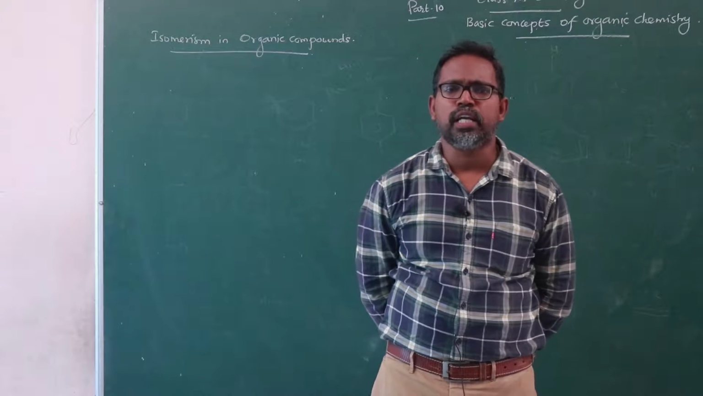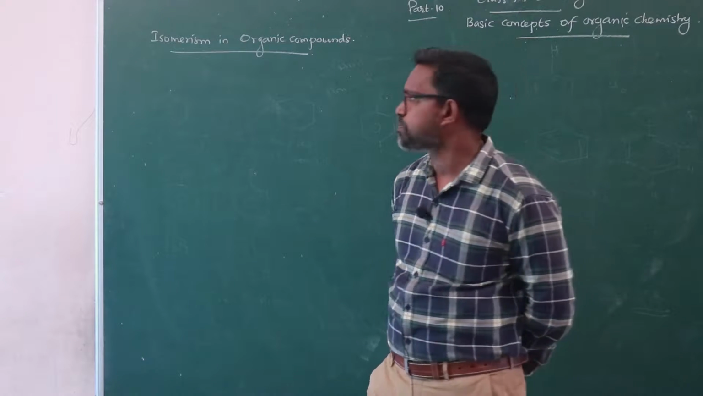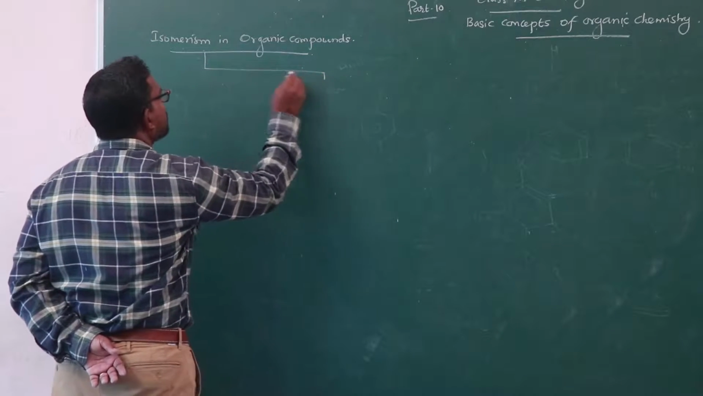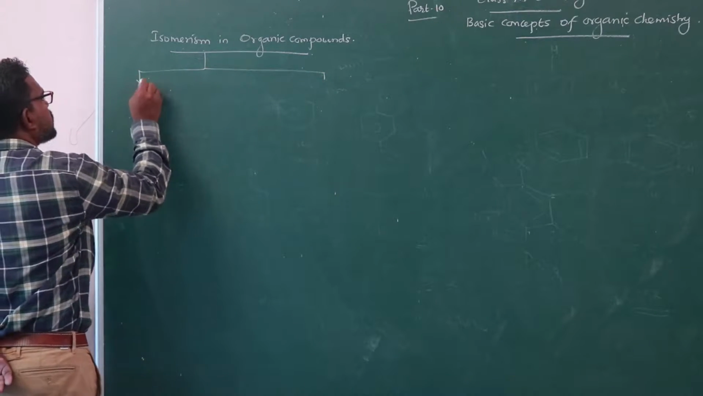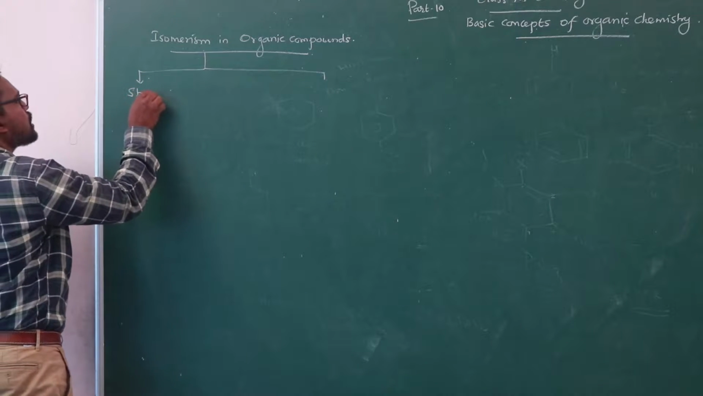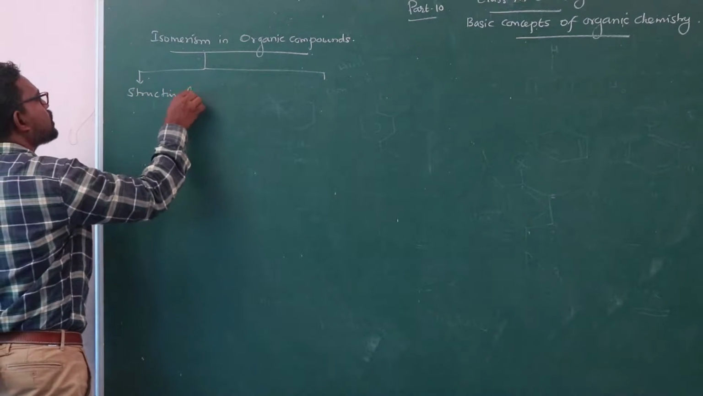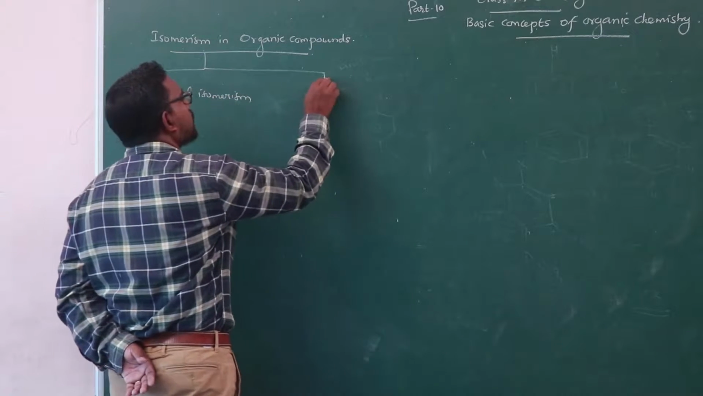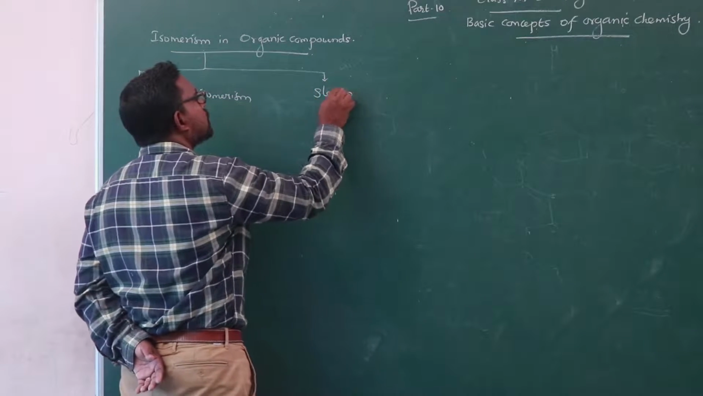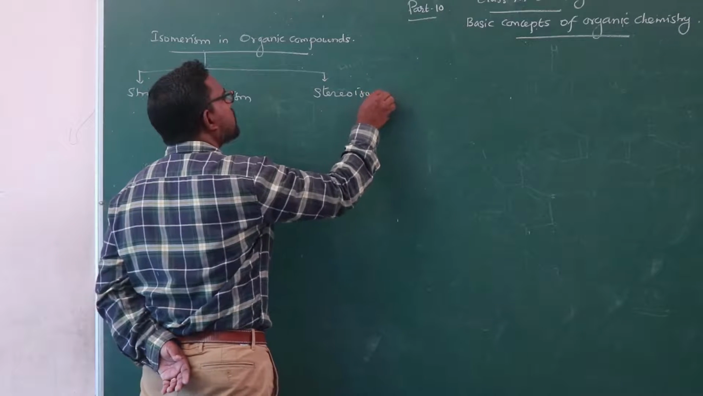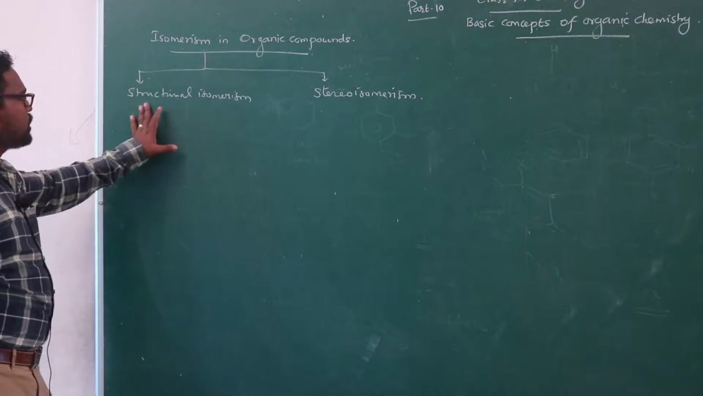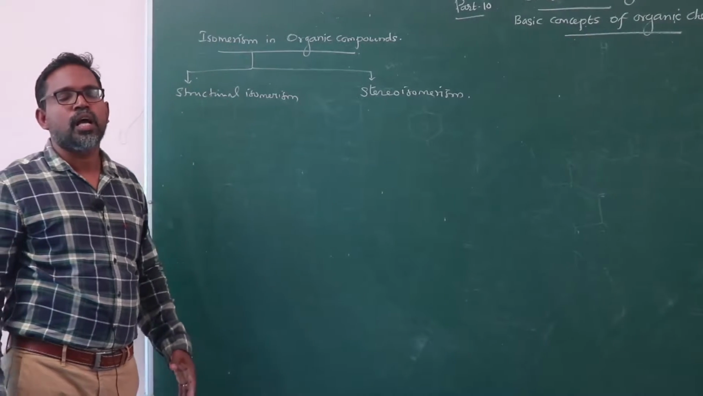Isomerism is broadly classified into two types. The first one is structural isomerism, and the second one is stereoisomerism. So what is structural isomerism?